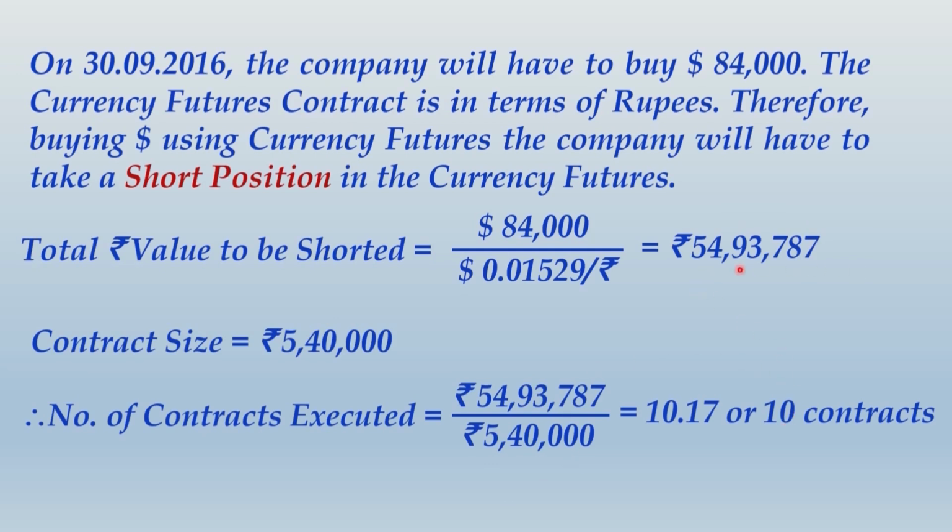cover 54 lakh rupees. So out of this total amount required, 54 lakh will be covered through currency futures. The remaining amount, 93,787, will not be covered. That means this will obviously be a case of under hedging. So friends, before I take you further, please take note of this whole thing.